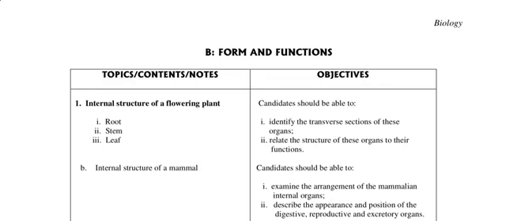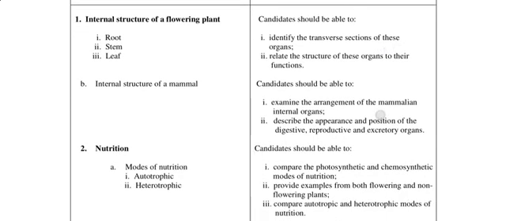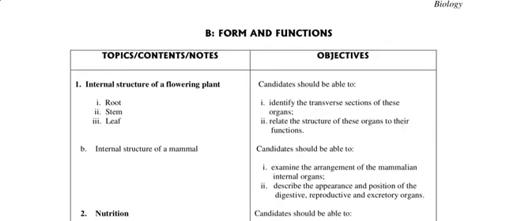Now to section B, where we have forms and function. Number one, we have to study the internal structure of a flowering plant, which is divided into the root, stem, leaf, all right, and the internal structure of a mammal. All right, so we, as candidates, should be able to identify the transverse section of these organs here. The transverse section, specifically transverse section of the monocot stem and root and the dicot stem and root, right?